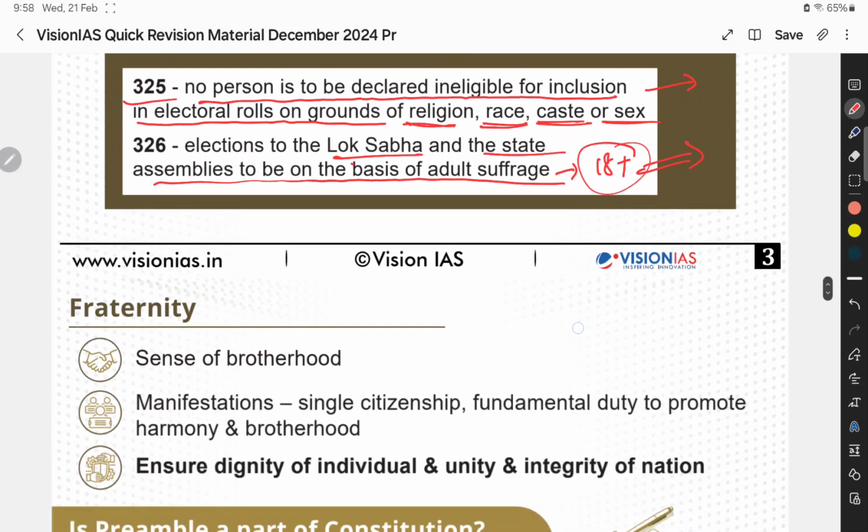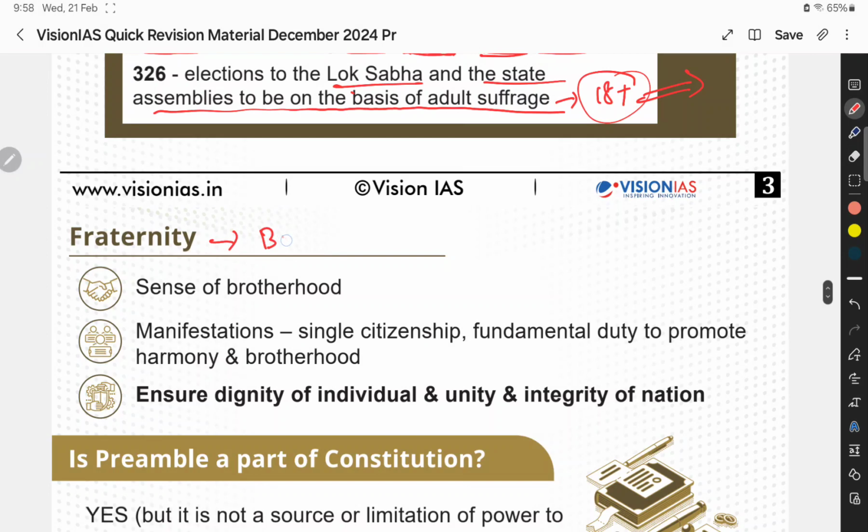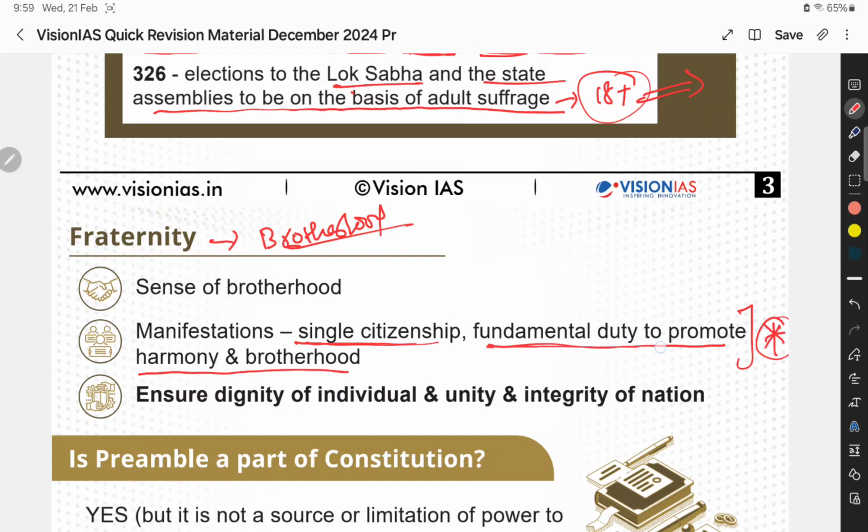And fraternity is simply like a brotherhood. This point is important, it is asked in many exams. It manifests single citizenship of India, and the fundamental duty to promote harmony and brotherhood. And fraternity ensures two things: the dignity of the individual, and the unity and integrity of the nation. This is also a very important point, also asked in the exam.